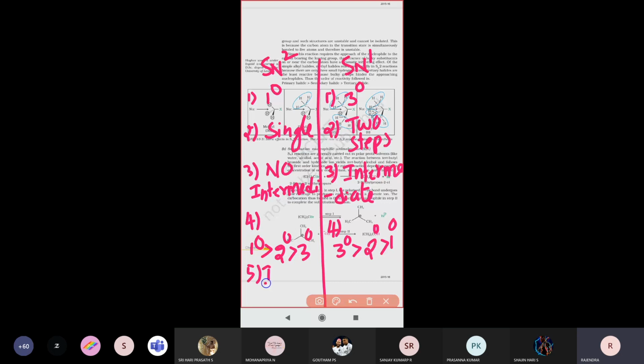In the SN2 mechanism, inversion of configuration will form there. But in the SN1 reaction, both sides the reaction can occur, so there is no inversion of configuration exhibited. So overall, the SN2 and SN1 reactions are completely opposite reactions, right?